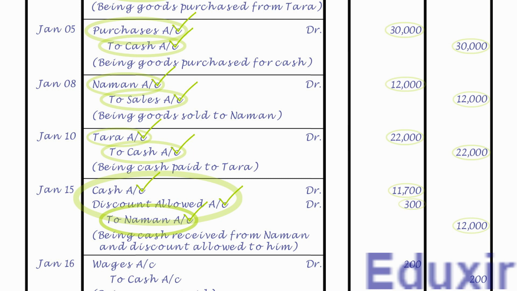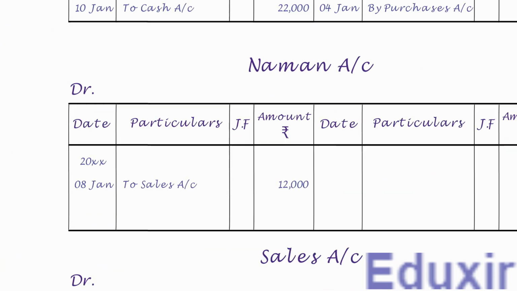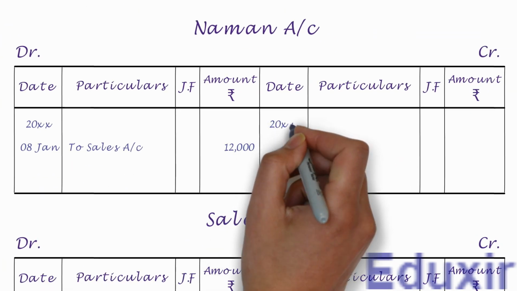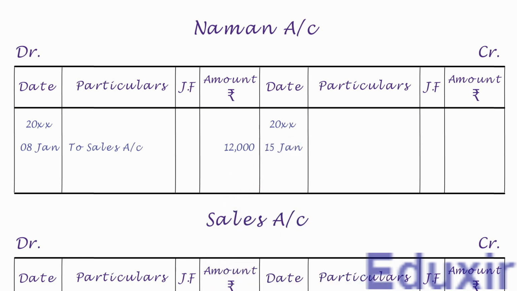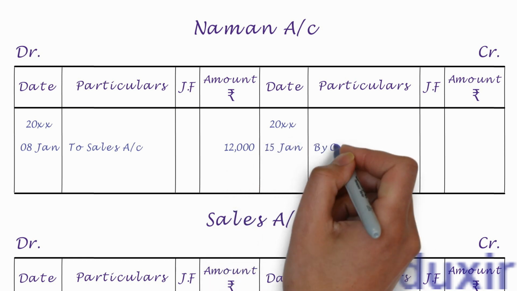As this is the first entry on the credit side, let us first write the year in the date column. Let us then write the date. We need to write by cash account into the particulars column.